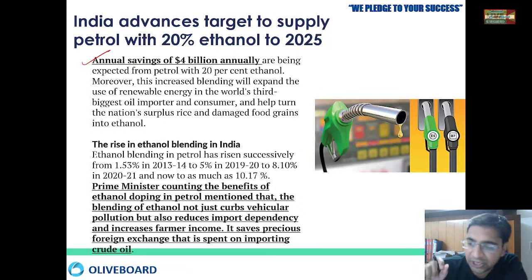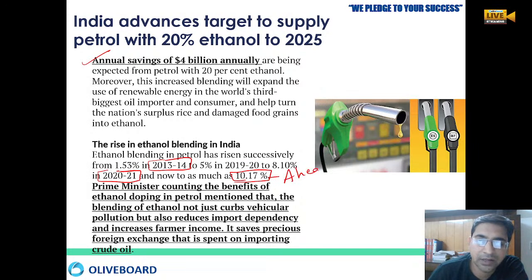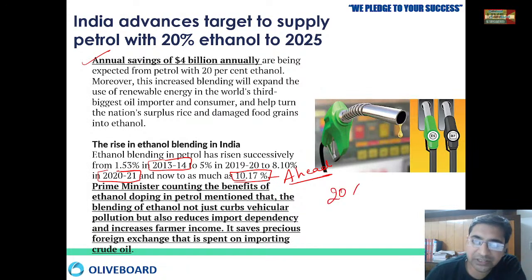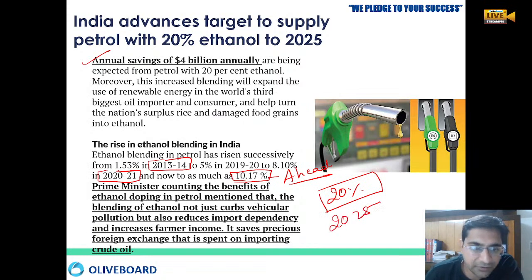There is a huge increase in the percentage of ethanol blending that is done. Earlier it was 1.53% in 2013-14, and by 2021-22 it is 10.17%. That means we are ahead of our target, and the Prime Minister has a vision of 20% ethanol blended petrol at all the petrol pumps by 2025. It will also curb vehicular pollution, reduce our import dependency, and increase farmer incomes.